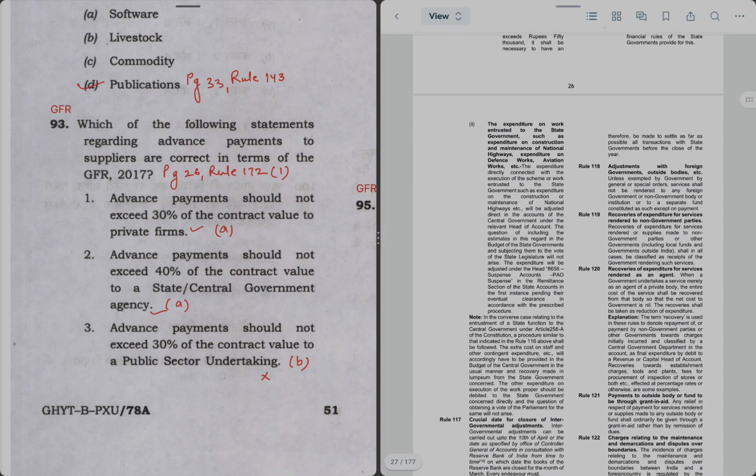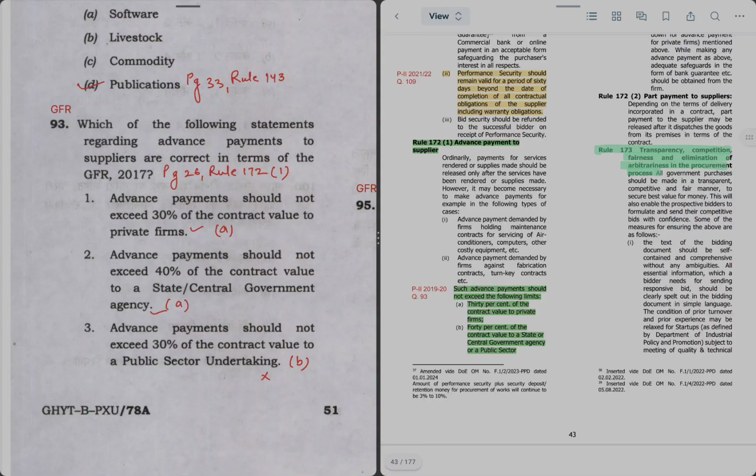Here the page number was a bit mistyped. It is 43, not 26. So the rule number is correct, rule 172 (1). In statement 1, it says advance payment should not exceed 30% of the contract value in case of private firms. So yes, this is correct, 30% in case of private firms. The next statement says advance payment should not exceed 40% of the contract value when it is given to a state or central government agency. So this is also true, central or public sector or state agency.